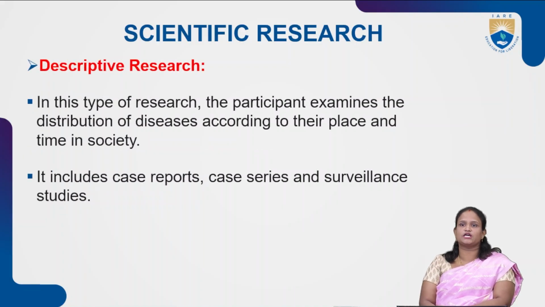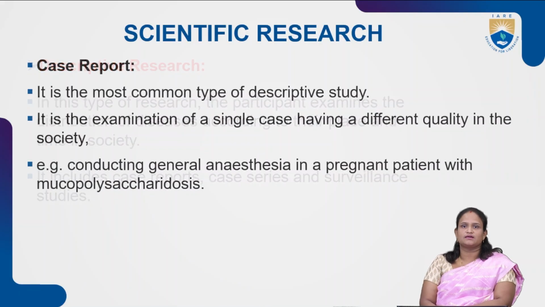Descriptive research. In this type of research, the participant examines the distribution of diseases according to their place and time in society. It includes case reports, case series, and surveillance studies. In descriptive research, we will see accordingly the case reports, case series, and surveillance studies. Case report is the most common type of descriptive study. It is the examination of a single case having a different quality in the society.